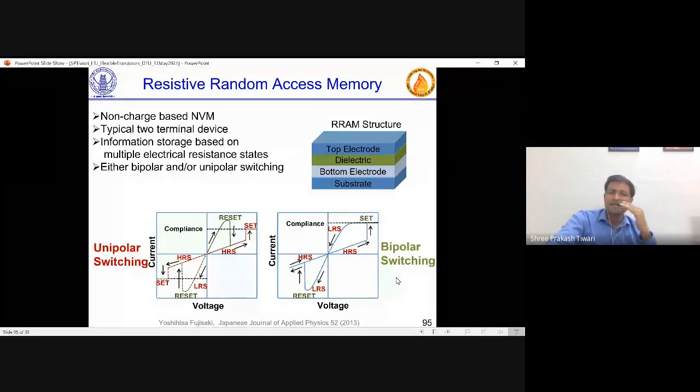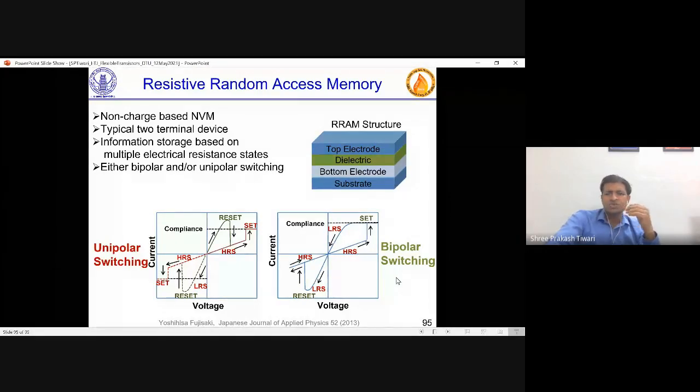So HRS and LRS are the two resistance states, and obviously there can be a set and reset voltage, or set and reset current, or set and reset process. So you set it to 1 or you set it to 0. One resistance state you call 1, the other you call 0, and you can switch it between the two, and that is switching. So this is resistive random access memory.